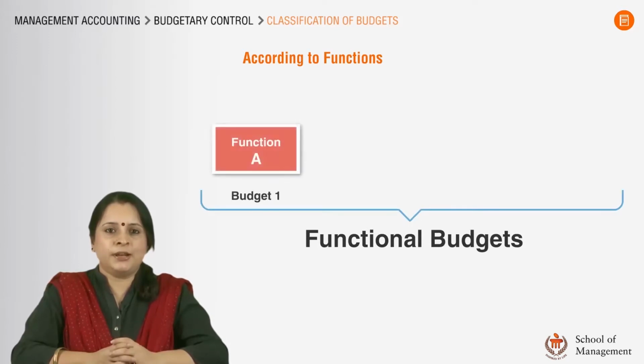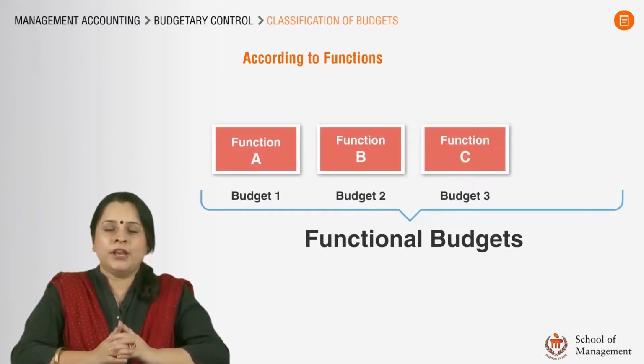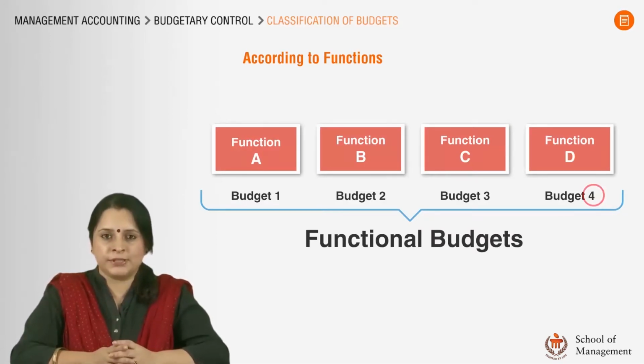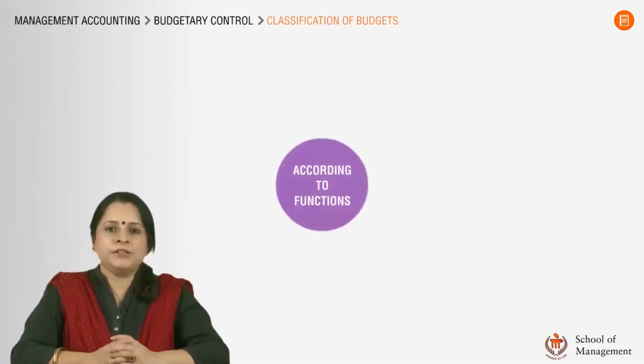These budgets are prepared for each and every function in a company. There is at least one budget prepared for each function in a company. The number of such budgets prepared will of course depend on the nature of the business and the size of the business. So, what are some of the important functional budgets prepared?